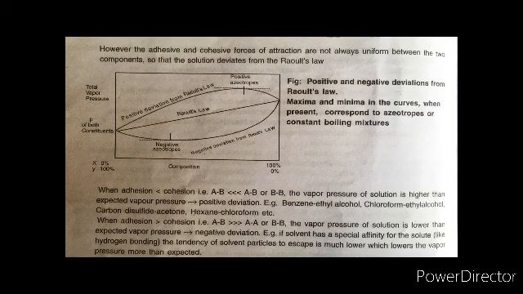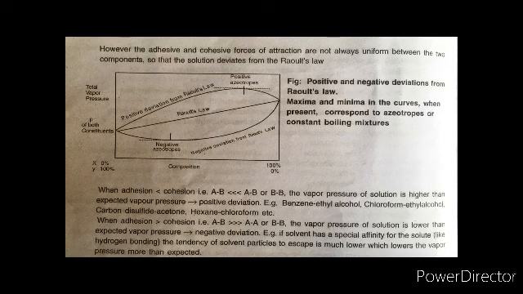This will be exhibited by benzene ethyl alcohol, chloroform ethyl alcohol, or carbon disulfide acetone, hexane chloroform. Then when adhesion is greater than cohesion, so AB will be greater than AA or BB, that means the vapor pressure of the solution is lower than the expected vapor pressure, so that will show negative deviation.